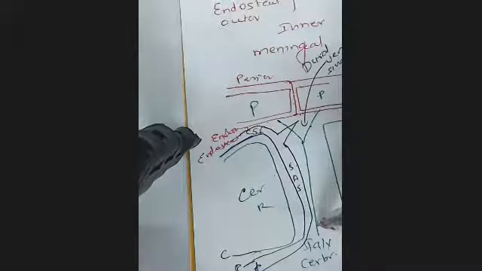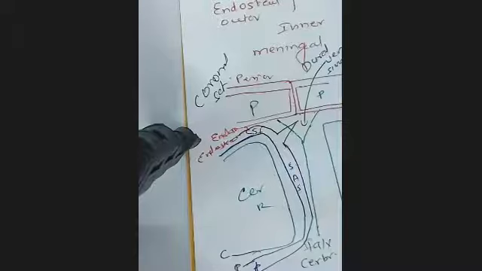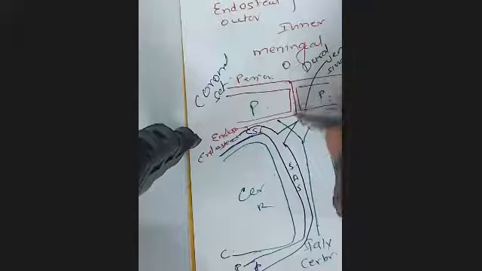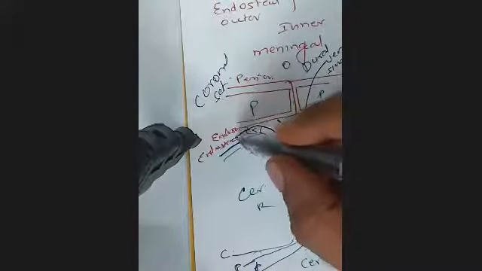What you are seeing is a coronal section. In this coronal section, I have drawn two parietal bones. This is the pericranium, so this is outside. Through the suture, it is continuous with the endocranium or the endosteal layer.